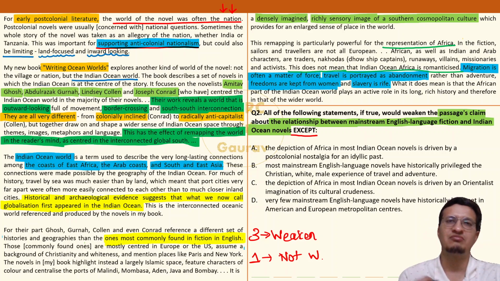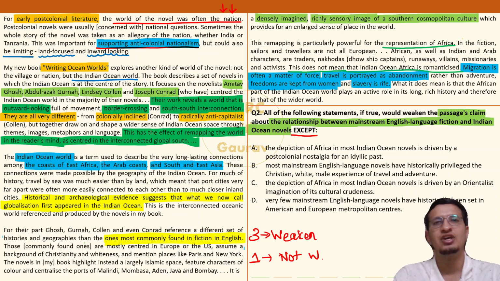English fiction novels mostly focused on Western countries, developed countries, white people, Christian, all that stuff. Indian Ocean novels talk about having Islam as the background, having brown and black people as the background, and so on and so forth. A lot of diversity, hardly any common ground between these two. So this claim has been made by the author, by the passage. And you are going to have three instances which weaken the author's claim. So basically you are going to find three options which destroy this exclusionary mindset, which destroy this exclusive set of portrayal.